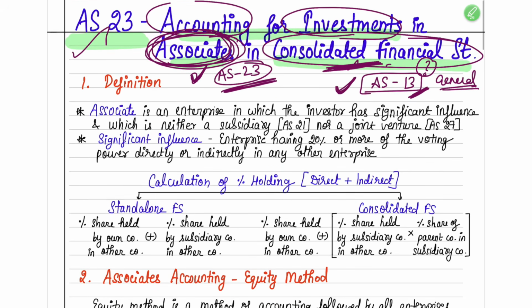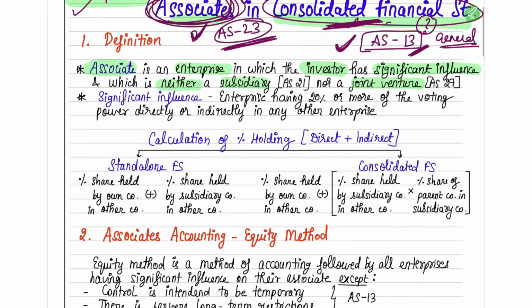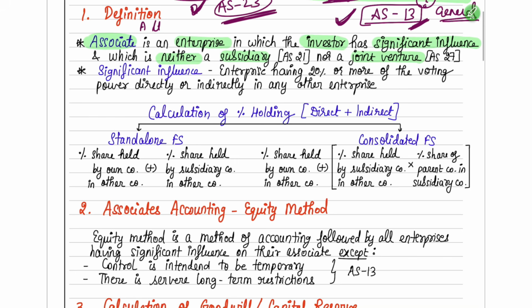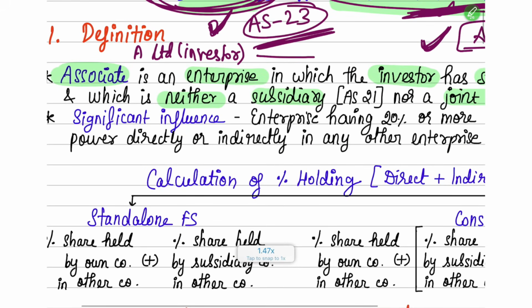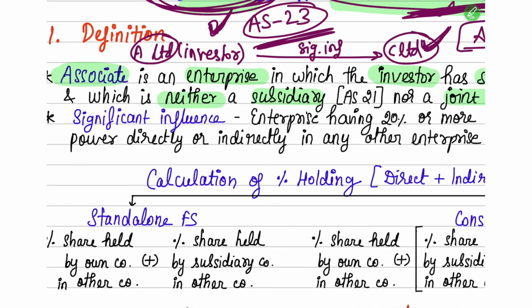Okay, so now let's understand what does associate mean. Associate means it is an enterprise in which the person who is investing has a significant influence, and which is neither a subsidiary nor a joint venture. It means that suppose A limited is the investor. If A limited is investing in a company called C limited, and if it has a significant influence, then in such case A limited and C limited will be called as your associate companies.